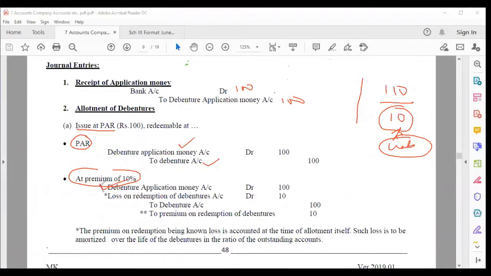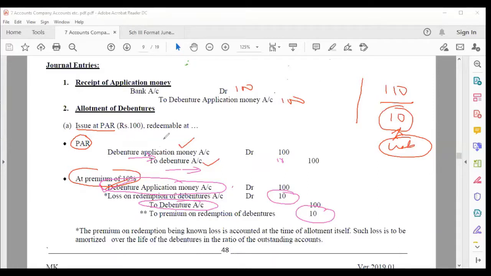I'll just use a different color. So see, debenture application to debenture. This is the same entry as the original one. But because you have to pay 10 rupees extra, therefore you are creating a liability here, 10, and this is a loss. That means to this we are just inserting one entry and down here one entry of rupees 10. Otherwise the entry is same, but because, mind you, these are all we are doing for issue.